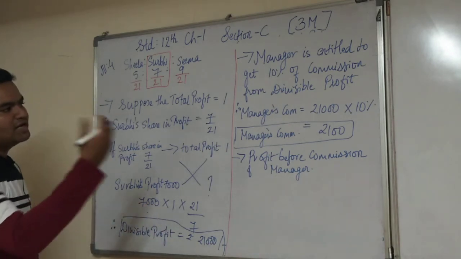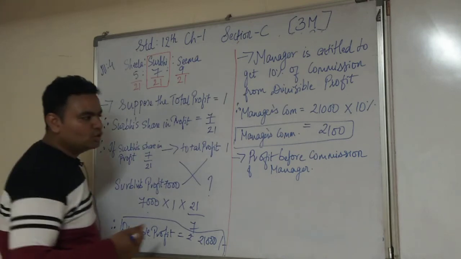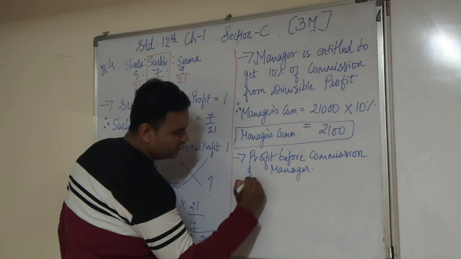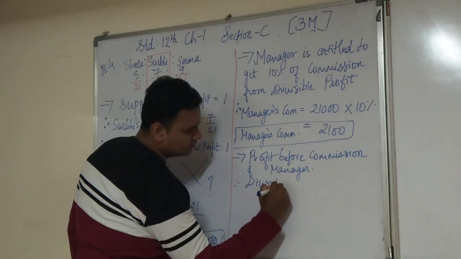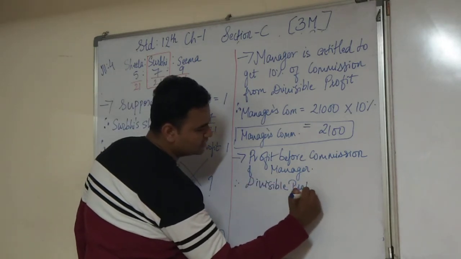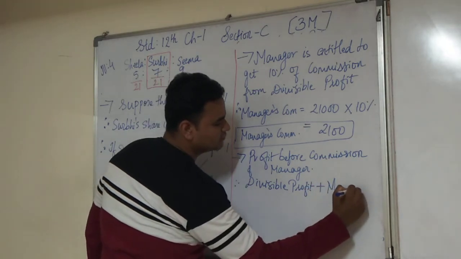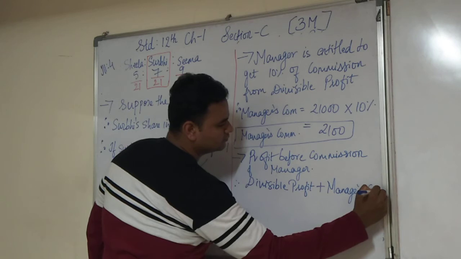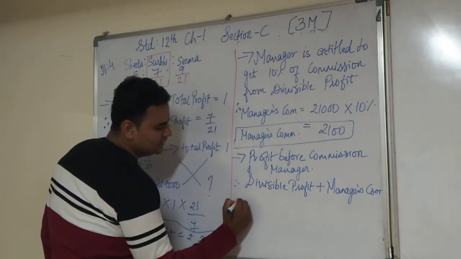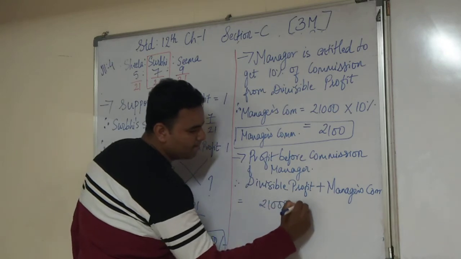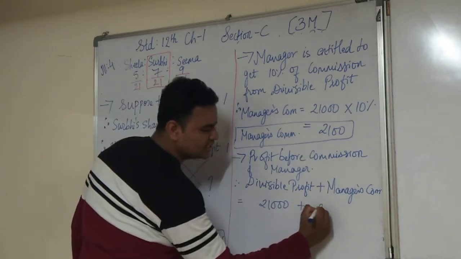Divisible profit plus manager's commission will be the total profit. So divisible profit plus manager's commission is equal to divisible profit 21,000 plus manager's commission 2,100.